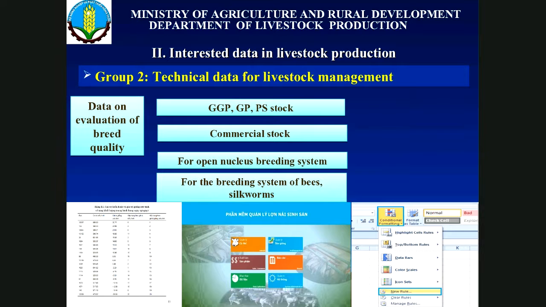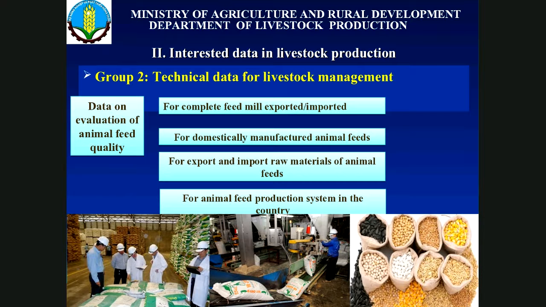And here we also have the data for the import and the export of products. For import, we import different categories: feed, additives, vaccine, and also equipment.